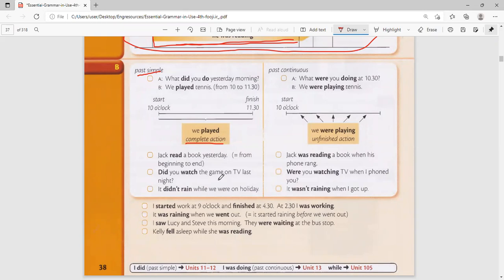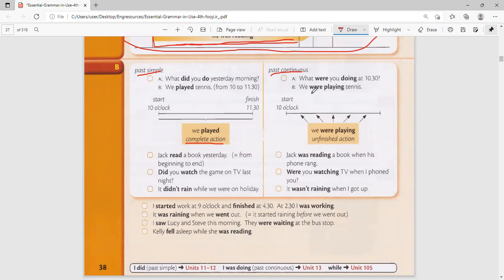Did you watch the game on TV last night? It didn't rain while we were on holiday. So all these things happened and finished. But past continuous, I've told you, is for things that were ongoing. What were you doing at 10:30? We were playing tennis. You see, we were playing.